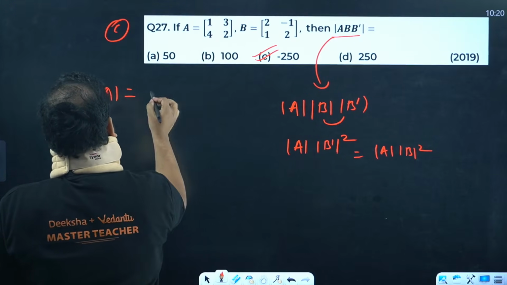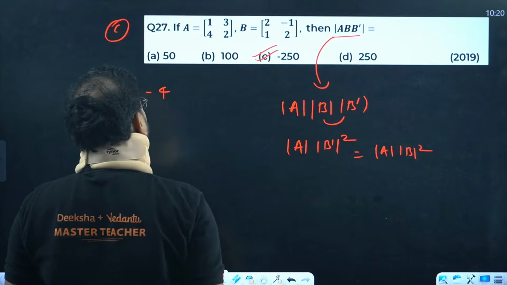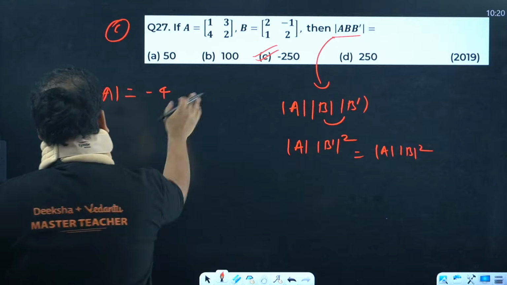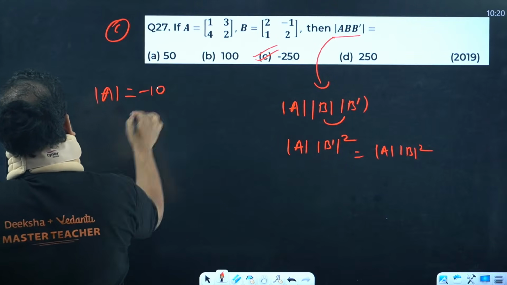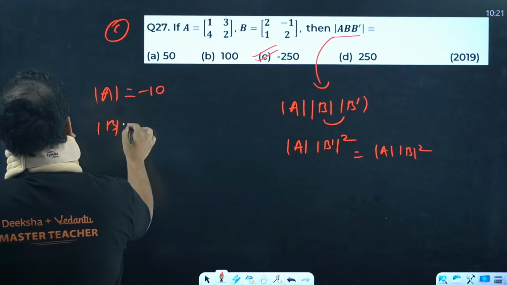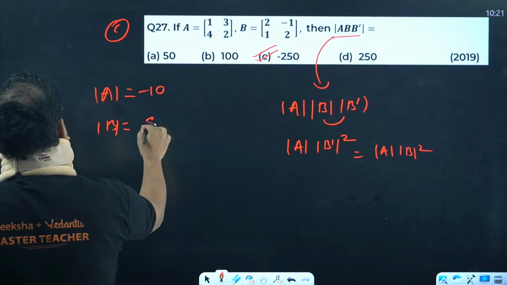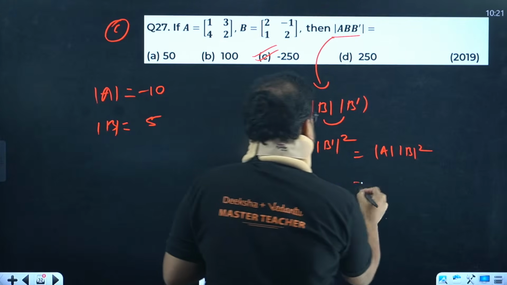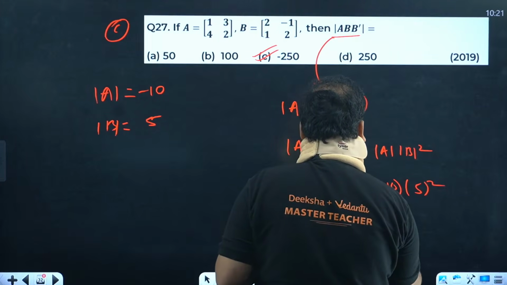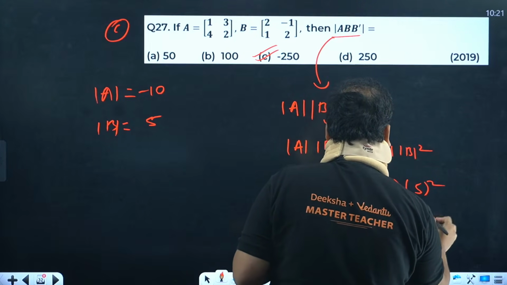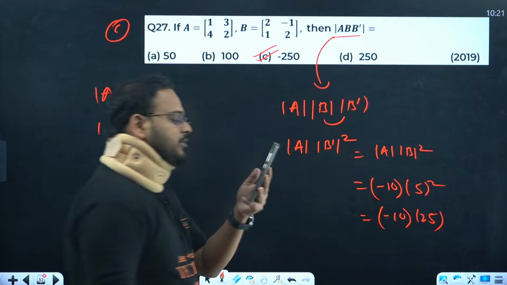2 minus 6, that's going to be minus 4. Am I right? Sorry, 2 minus, oh my god, this is a mistake I make. 2 minus 12, so minus 10, by the way. Determinant of B: 4 plus 1, that's 5. This value is minus 10 into 5 square, that's minus 10 into 25, and I know you all know the answer from here onwards.